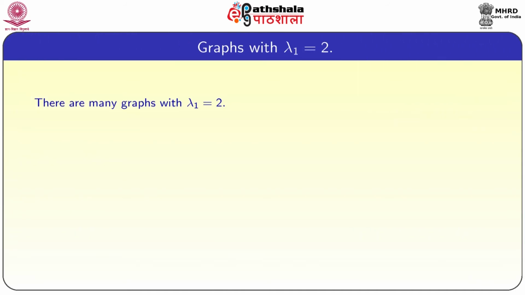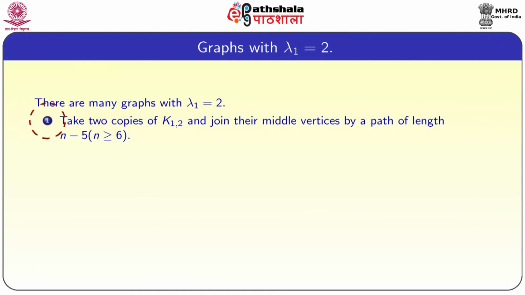Now, we are going to see graphs with lambda 1 equal to 2. Lambda 1 is less than or equal to 2 means all its eigenvalues are less than or equal to 2. There are many graphs with lambda 1 equal to 2. First, two copies of K12 joined at their middle vertices by a path of length n minus 5. This graph gives lambda 1 equal to 2.